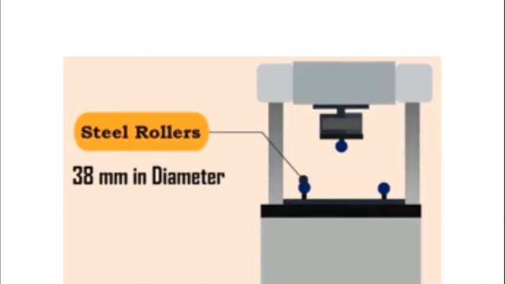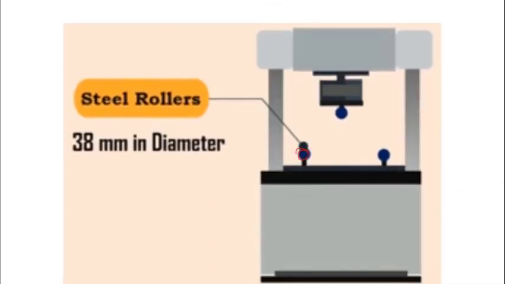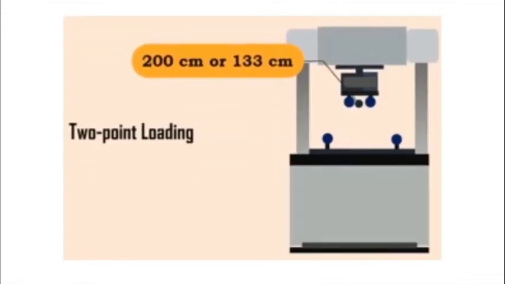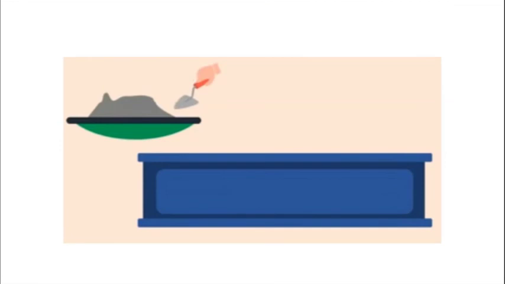Okay, so you have to remember certain things. These rollers are going to have 28 mm in diameter, and the spacing between them is going to be 600 mm when the specimen used is 150 mm cross section, and if it is 100 mm size, the distance is going to be 400 mm only, because if the cross section is 100 mm, then the length of the specimen is 500 mm only, so decreasing, right? So then you use 400 mm spacing rollers, and the top distance between these two should be around 200 to 133 centimeter in case of 150 and 100.